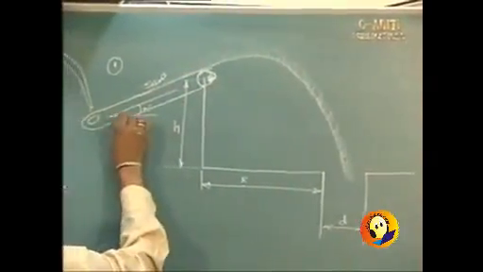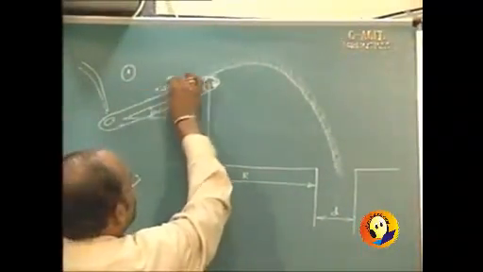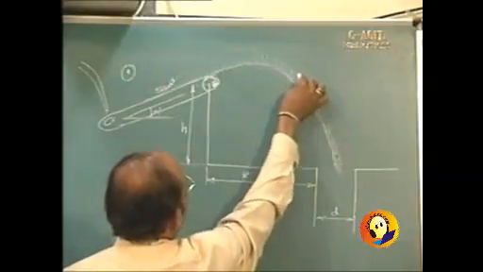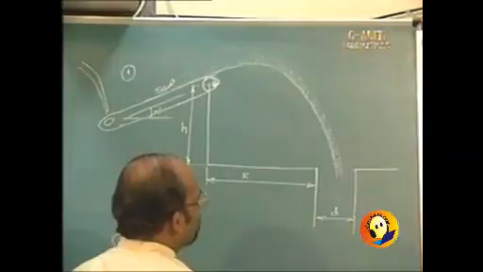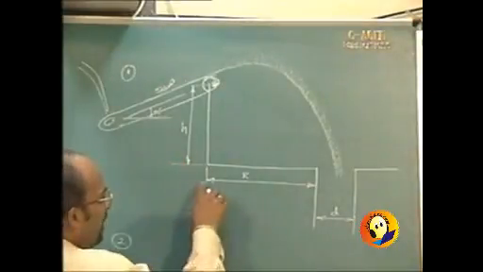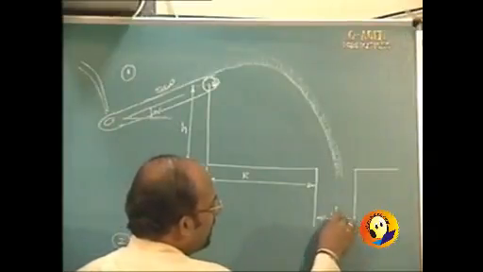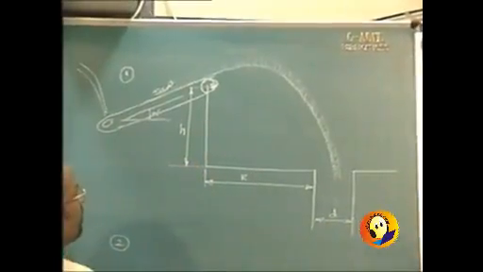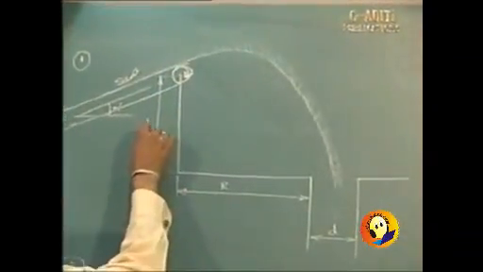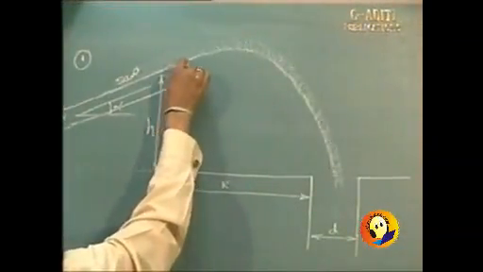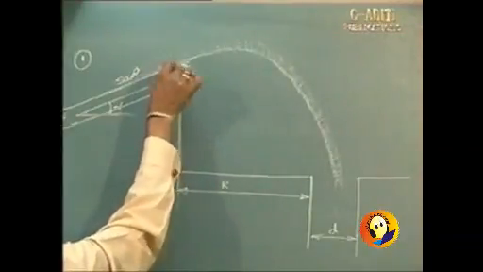This particular belt is making an angle of alpha, and then it will be thrown off, and it is going to be projectile-like motion, and it has to fall into some container. The container is placed at the distance equal to R, and the width of that container is given to us as D. The belt is at a height of H. So this height is given to us as h, from where it is thrown.